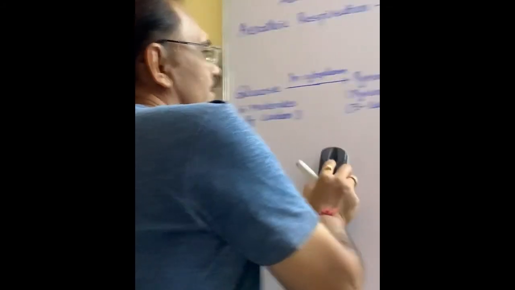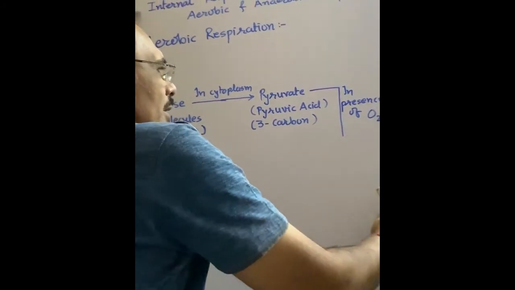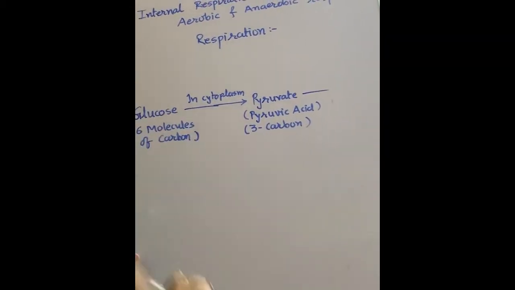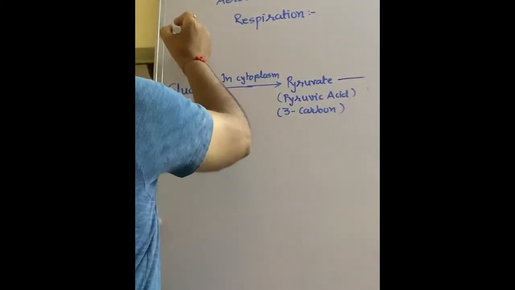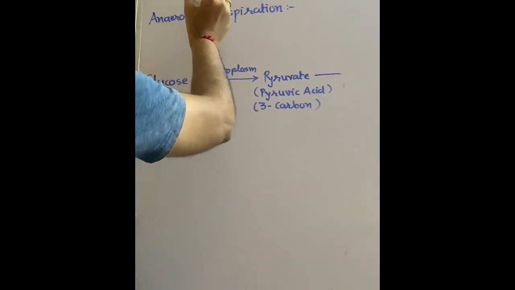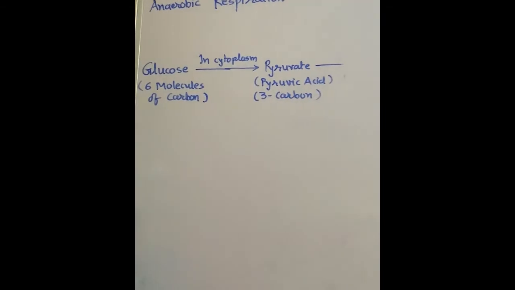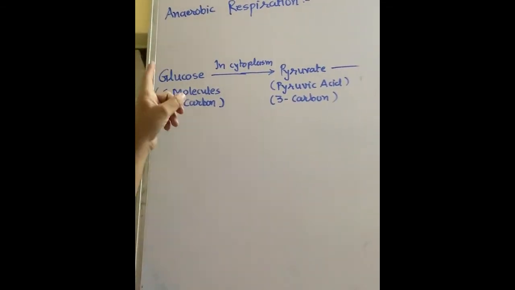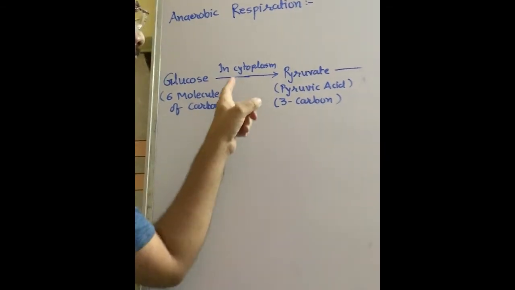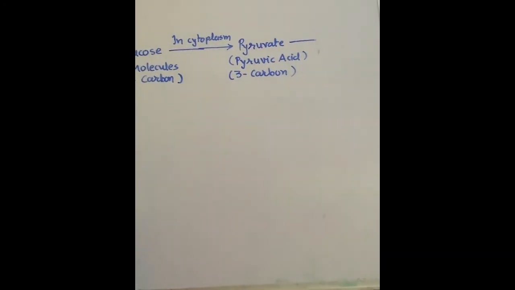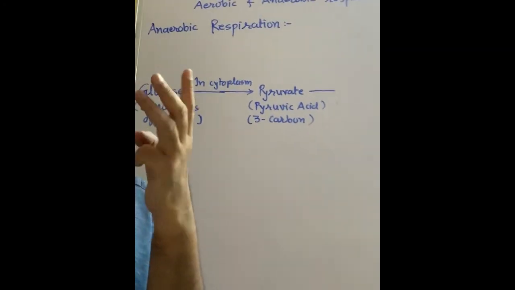Now see what happens during anaerobic respiration. The first common step is what? Glucose, 6 carbon molecules, is degraded in the cytoplasm and converts into pyruvate, known as pyruvic acid, having 3 carbon molecules.